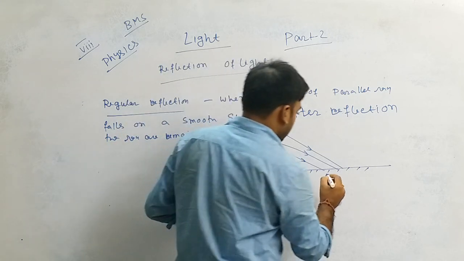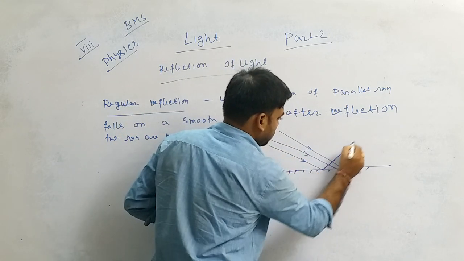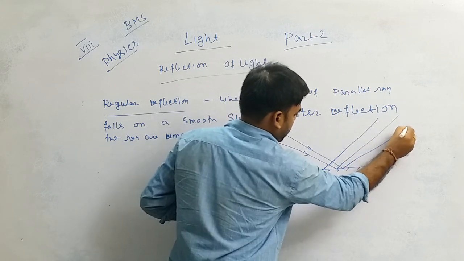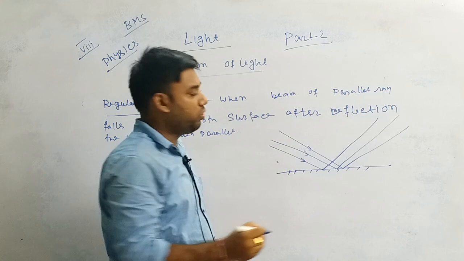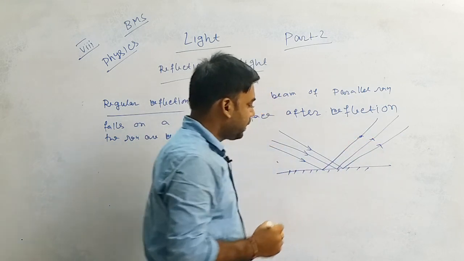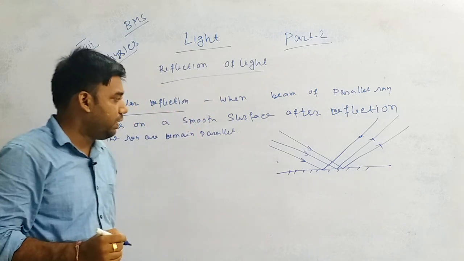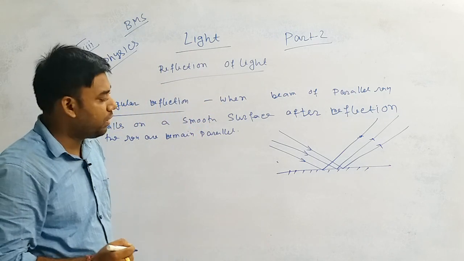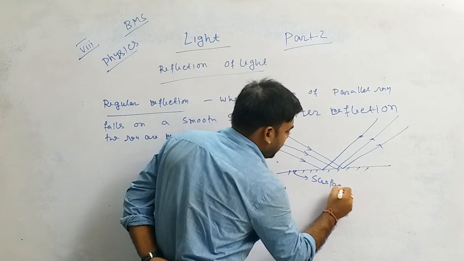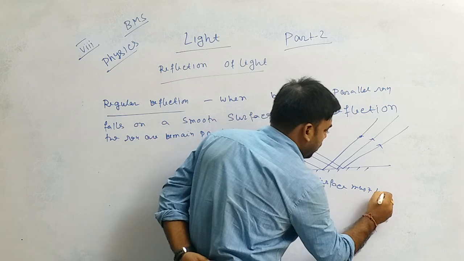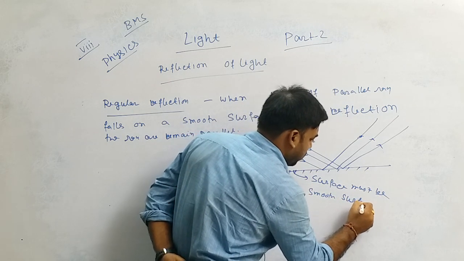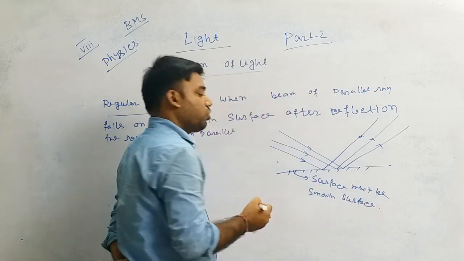Now, after reflection, the reflected rays are also parallel, and this kind of reflection is called regular reflection. And you must remember that the surface must be a smooth surface.